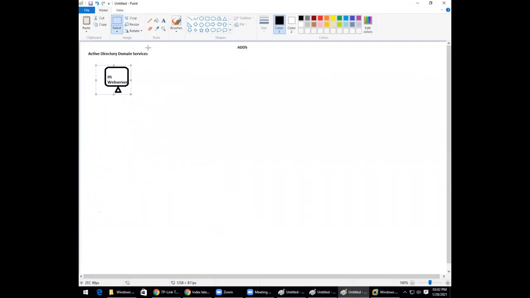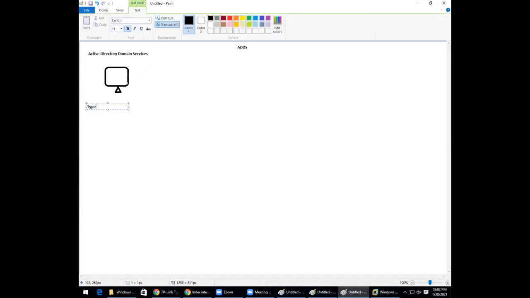So what is it which I'm talking about, on a server called, which server? ADDS. Now what does ADDS do? Why do we have to install this ADDS into a server? What makes the organization get benefit from this? Let us see now. When I talk about types of network, there are two types.